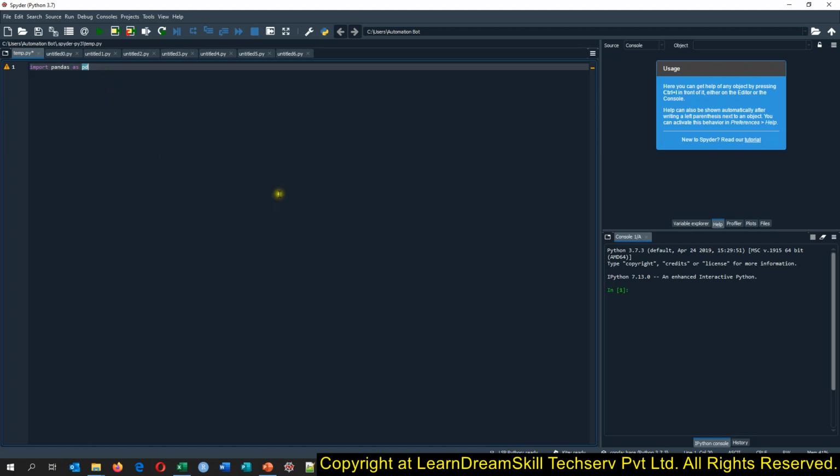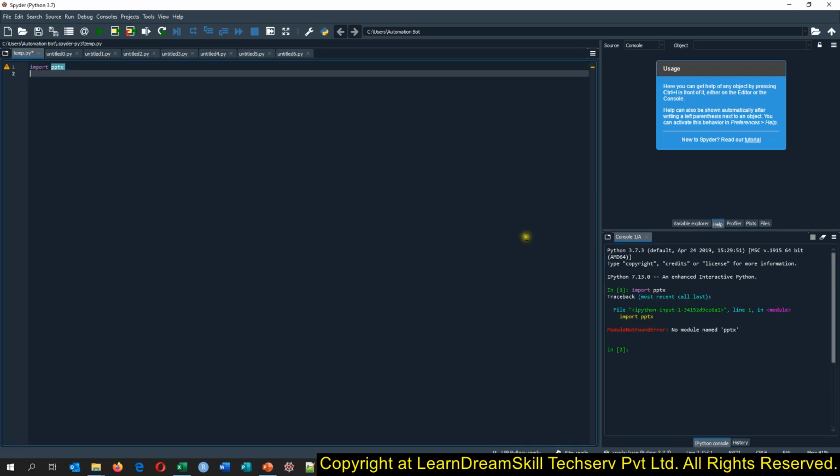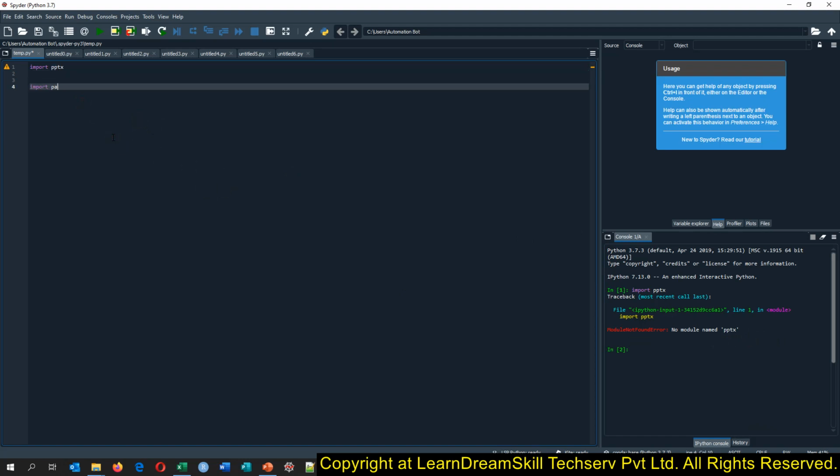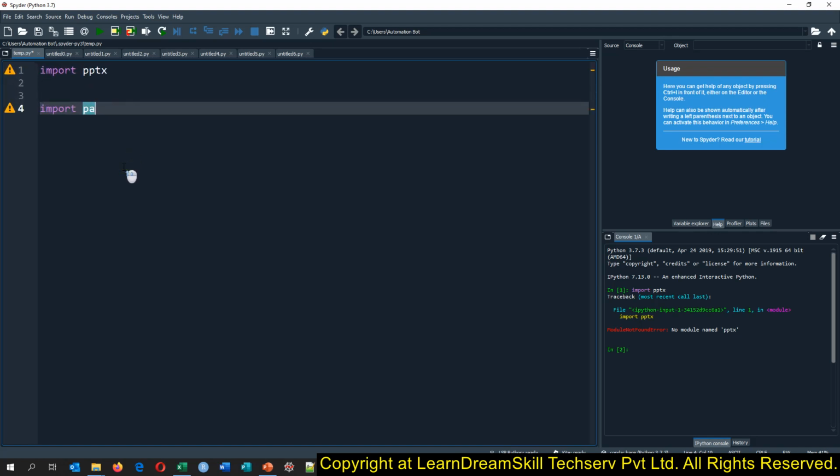Let me show you one package, import pptx. I just run this. So see here, as we have installed the Anaconda package, let me zoom in.